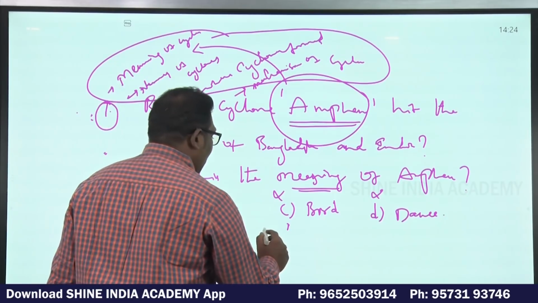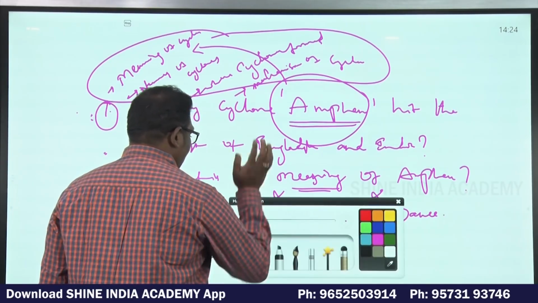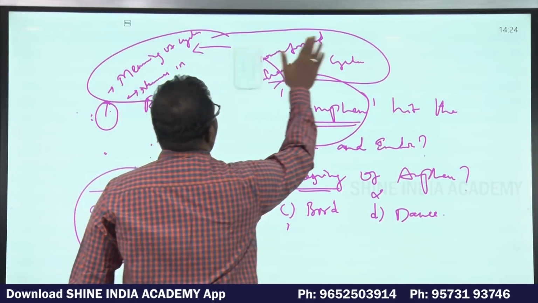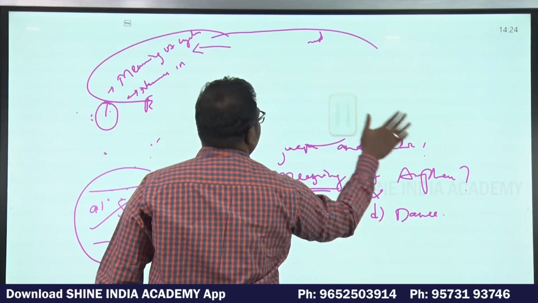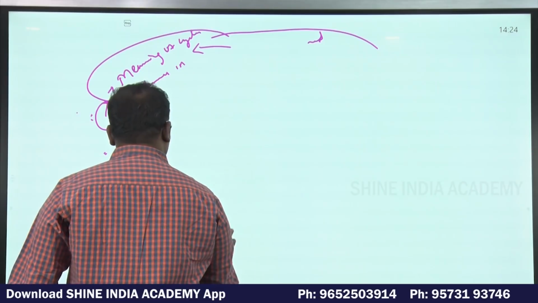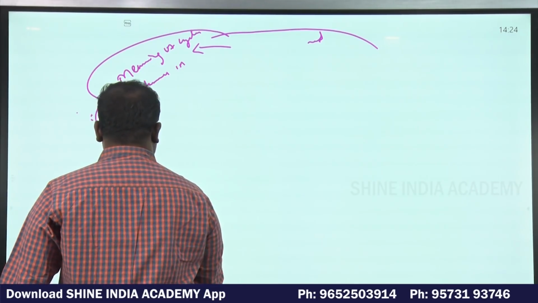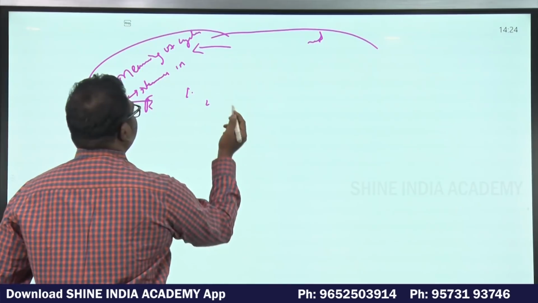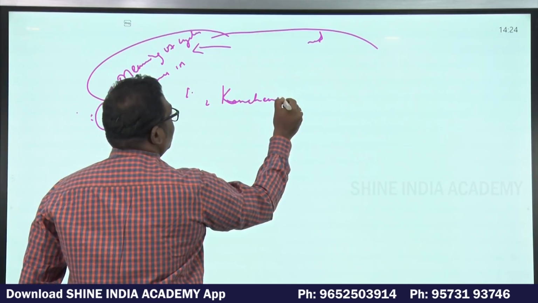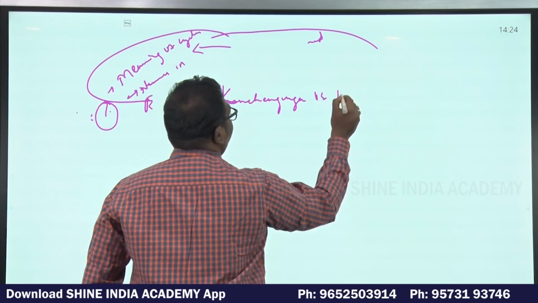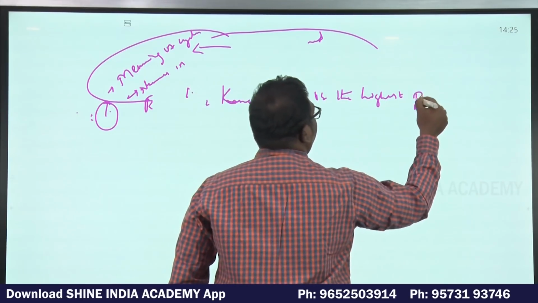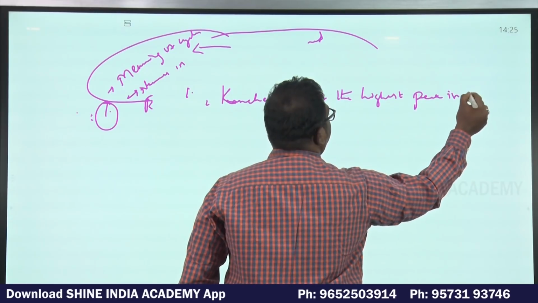Similarly, if I ask another question, what are the highest peaks of the Himalayan mountains? Generally these kinds of questions will be asked from rivers or from soils. For example, see here. Statement 1: Kanchenjunga is the highest peak in India.